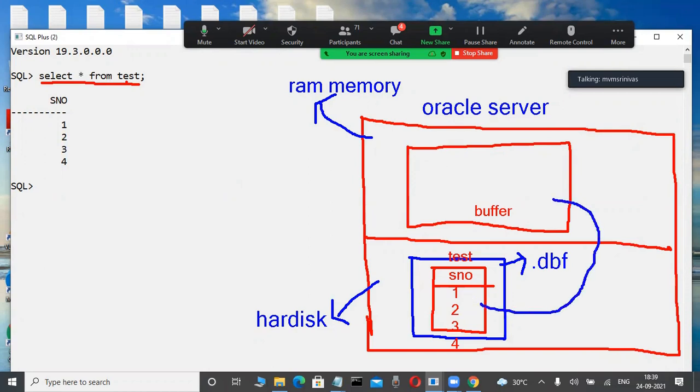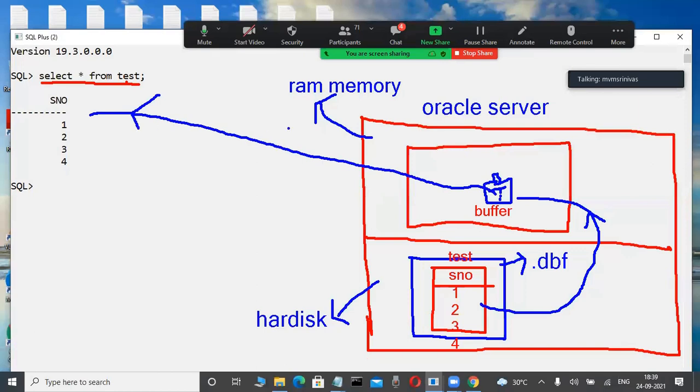Again, I'm repeating, since you're first-time newcomers. Automatically, this table is transferred into where? Into the buffer. Test is a table like this, with some data. Now this is written into where? Your client tool. Up to this point, you have an idea. Okay, observe it here. Every database has the same execution.